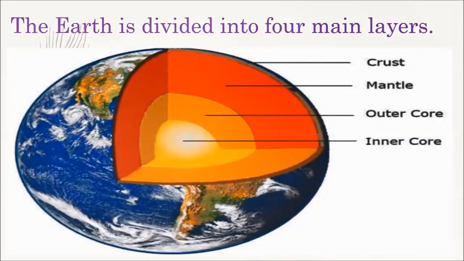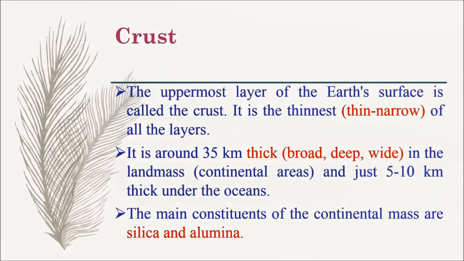The earth is divided into four main layers: crust, mantle, outer core and inner core. Here we can see the picture of the layers of the earth. First, we are going to learn about the crust.